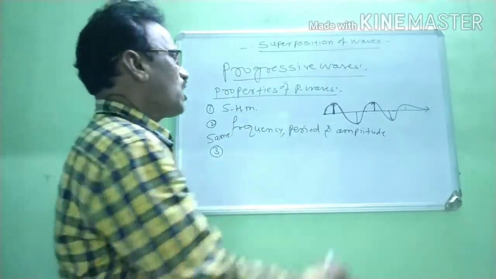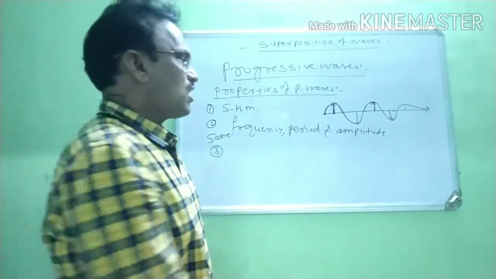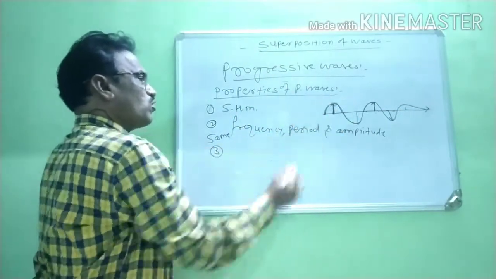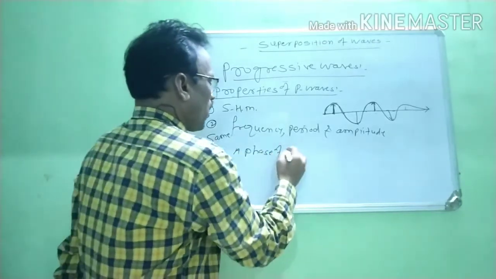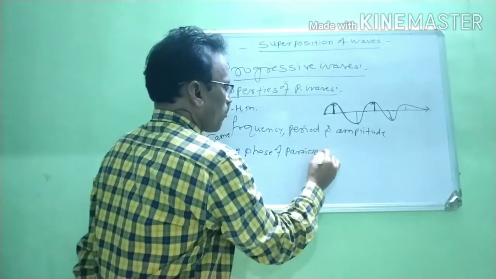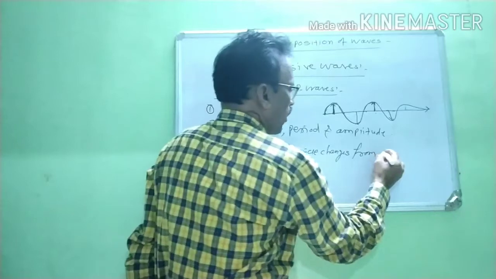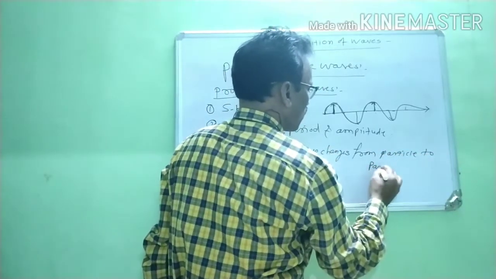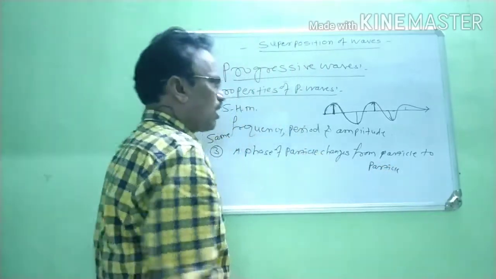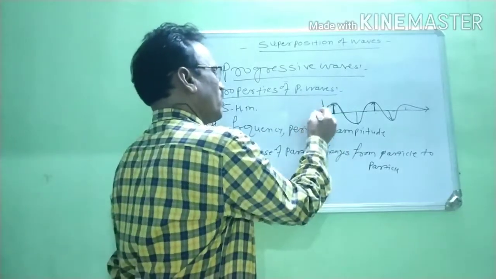Third, when this progressive wave travels through the medium, there are different numbers of particles, and the phase of a particle changes from particle to particle. Suppose this is the origin. At the origin, the phase difference is 0.